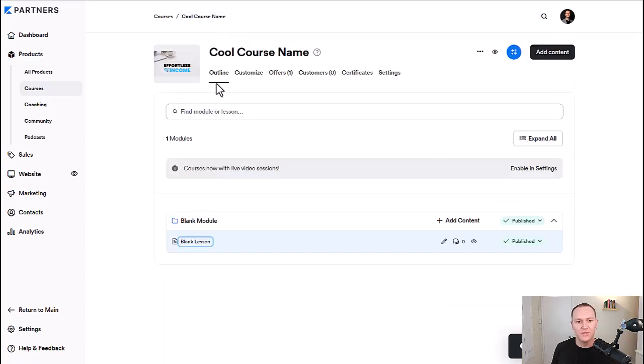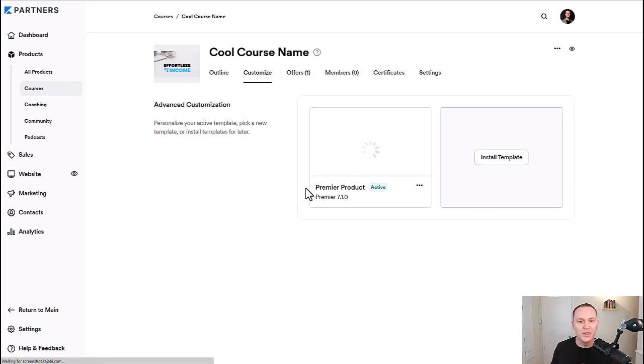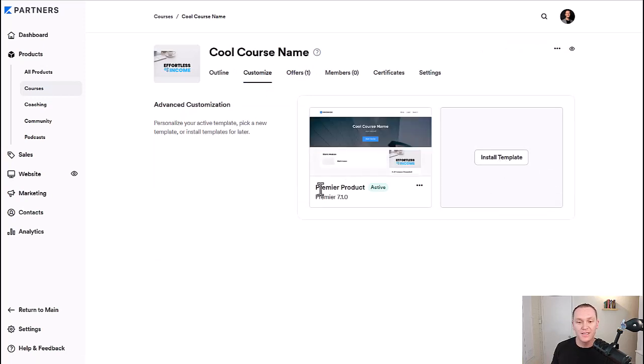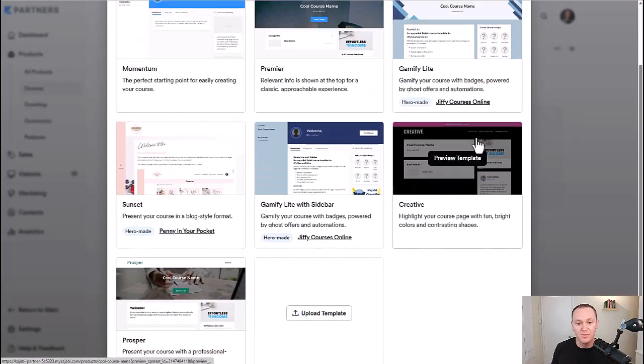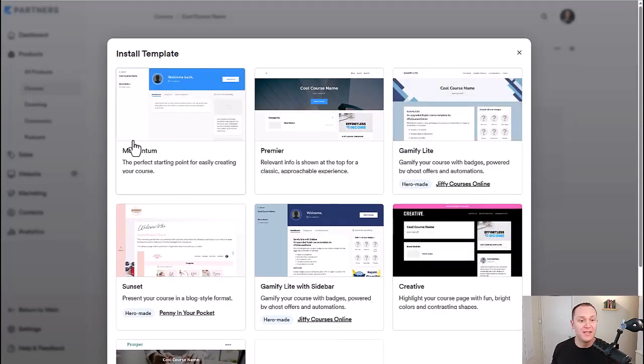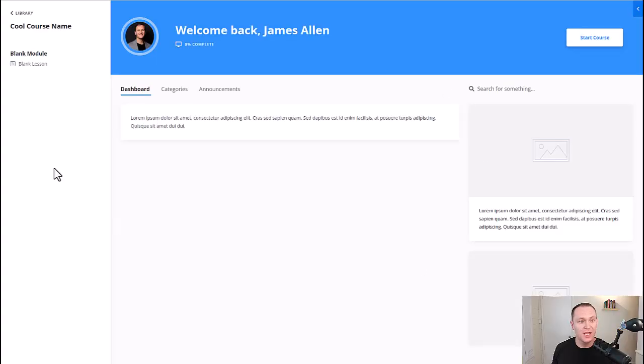And what's cool too is that there are tons of different templates that you can choose from. So Premier product is the general one that they automatically give you, and then you can install new templates. Personal favorite of mine is the momentum theme, because you can actually preview the template too. This is what it looks like. When you actually make your whole outline, you can see all the different lessons over here. But blank module, that's what the module is. And then blank lesson, that's what the lesson is.